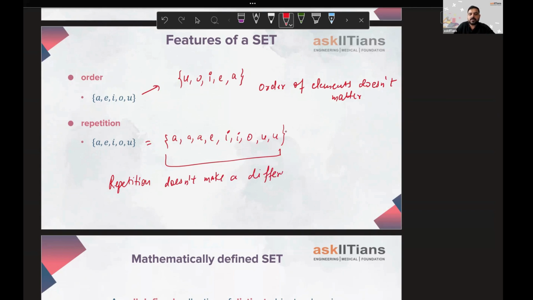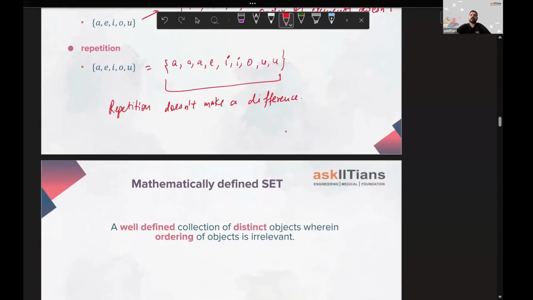Doesn't make a difference. Right? So I think this is also sorted. Now we'll be moving on to the next part.